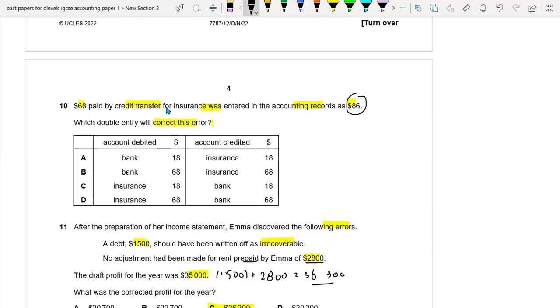But what we did, we debited the insurance with 86 and credited the bank with 86. So now what we have to do, we have to increase our bank and decrease our insurance. If we want to decrease our insurance, we will be crediting it, and if we want to increase our bank, we will be debiting it. So it means that 18 and 18. This is the right option, A.